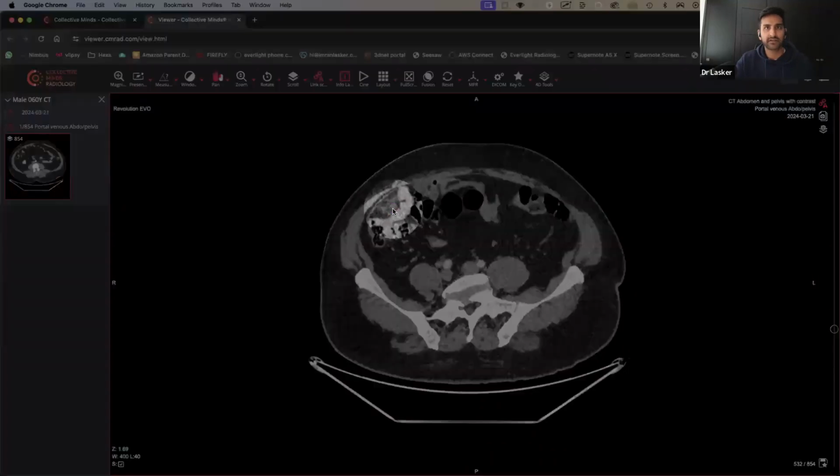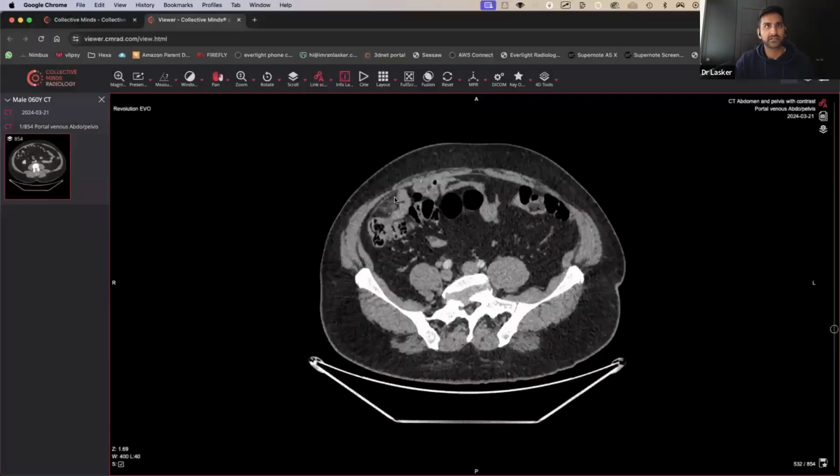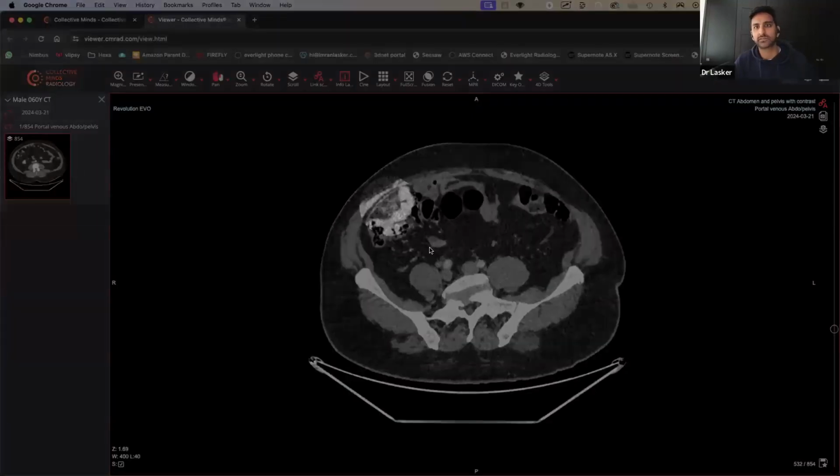But actually, if you look at that fat over there, that looks very, very different from fat everywhere else. It looks very, very strandy in that area. This is where we've got to try and use the coronal images and try and see what's happening in this area. So let's go across and try and find this appendix.